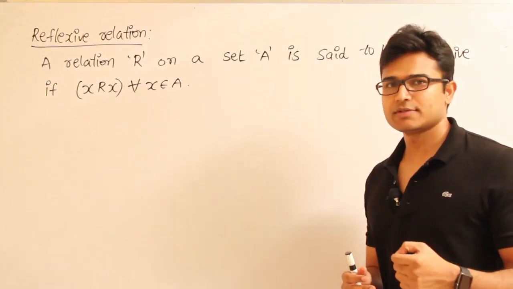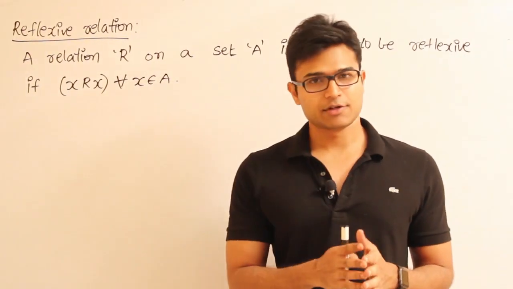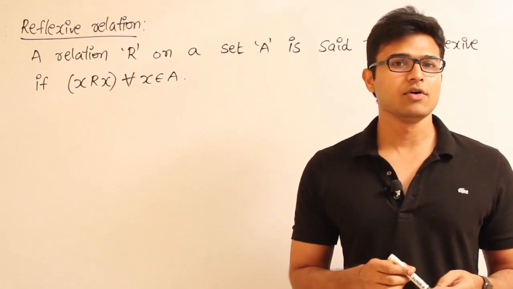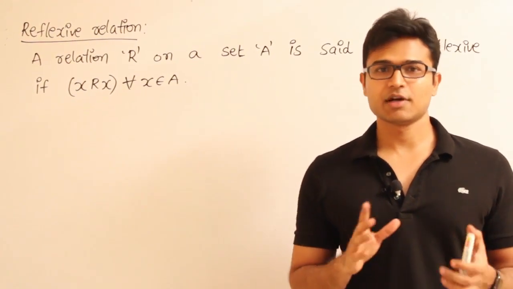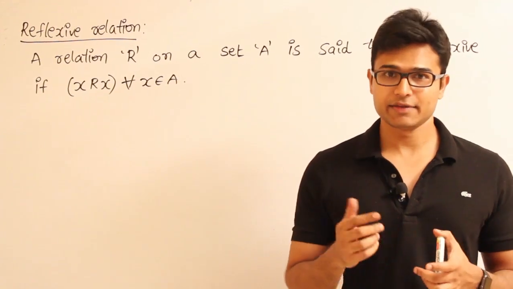One type of relation is reflexive relation. A relation is said to be reflexive if you have all elements of type x comma x possible. Okay, I'll take an example and explain it to you.